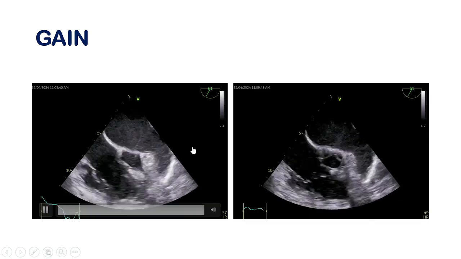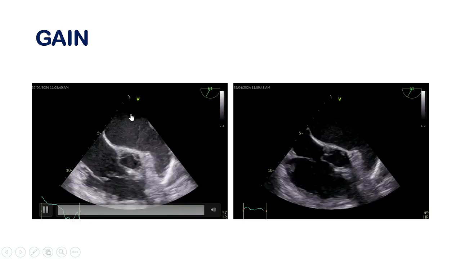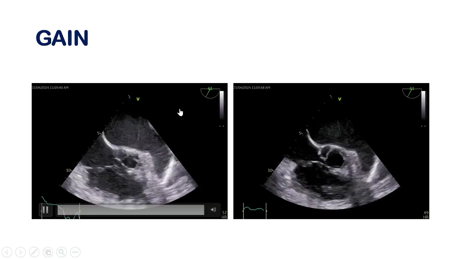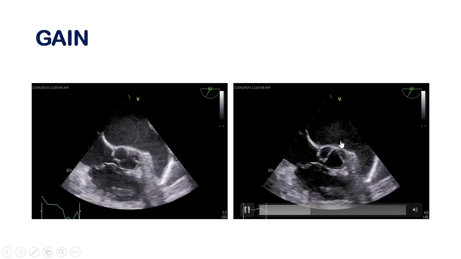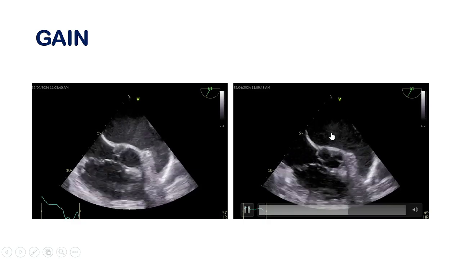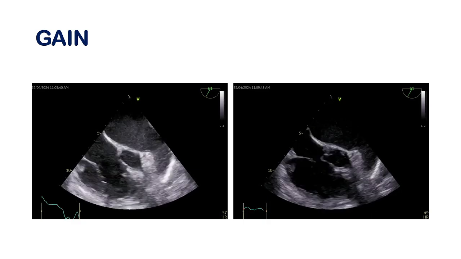It is a transesophageal echocardiography. If you look at this picture, there is echogenicity in all the chambers. It looks like the spontaneous echo contrast is in the whole heart. But if you lower the gain setting, the spontaneous echo contrast is only in the left atrium and its appendage. The other chambers are normal. So that is the important thing, how you set the gain.